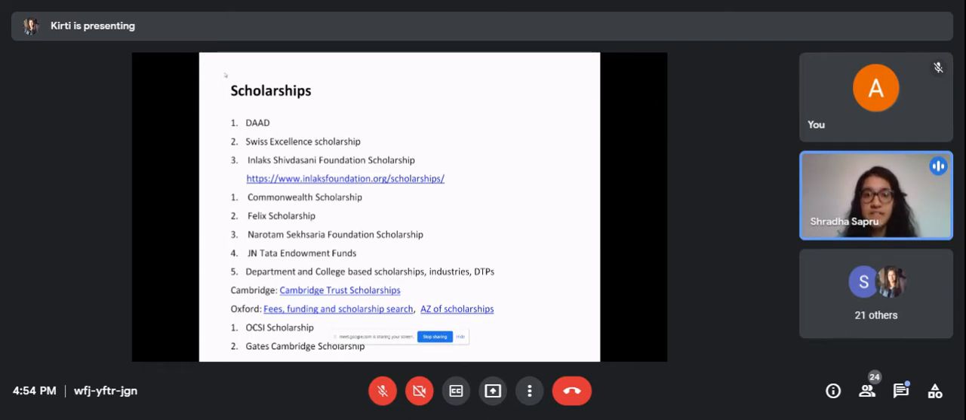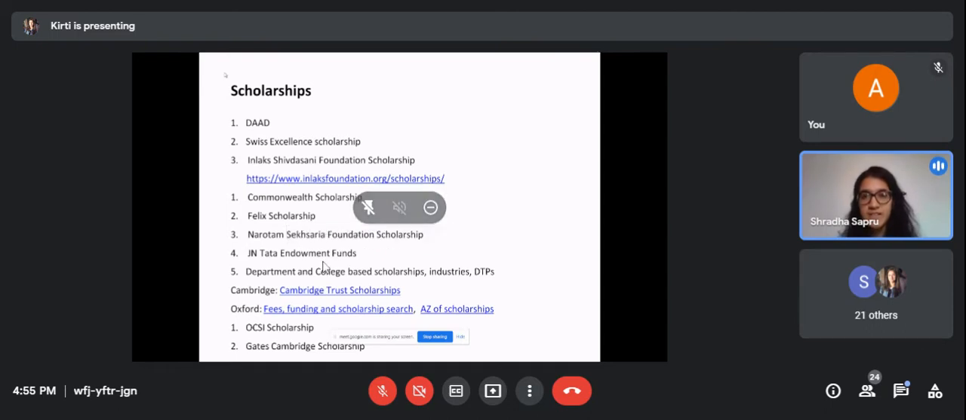Or there could be industry tie-ups as well. If there's a person you want to work with, they could be associated with industries who could fund your PhD. And like I mentioned about DTPs before, they usually have industry funding or some other funding sources, so they usually come funded. For Cambridge and Oxford, I've mentioned two links to an extensive database where you can select the country you're from, the program that you're applying to, and all of that, and then you'll get a list of scholarships that are applicable to you.